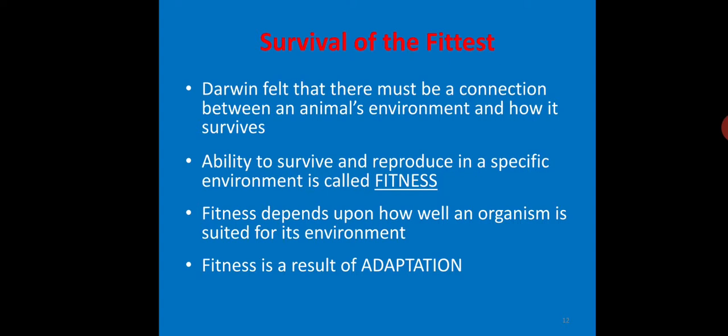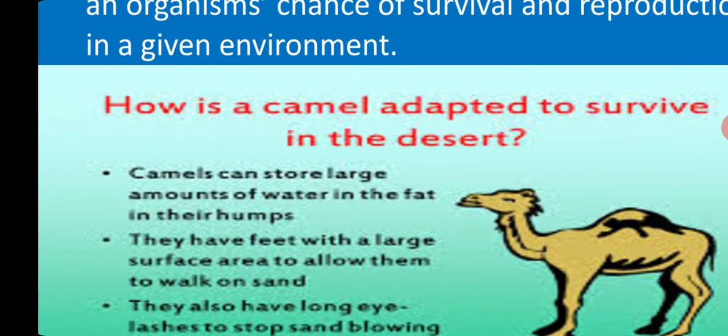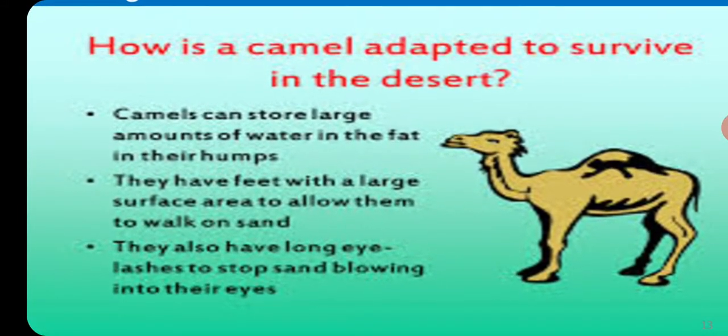Those organisms which have better adaptations as per the changes in the environment have more chance to survive when compared to their counterparts. If we take this adaptation in a camel, adaptation is an inherited trait that increases an organism's chance of survival and reproduction in a given environment. Now let us see how a camel is adapted to survive in the desert.